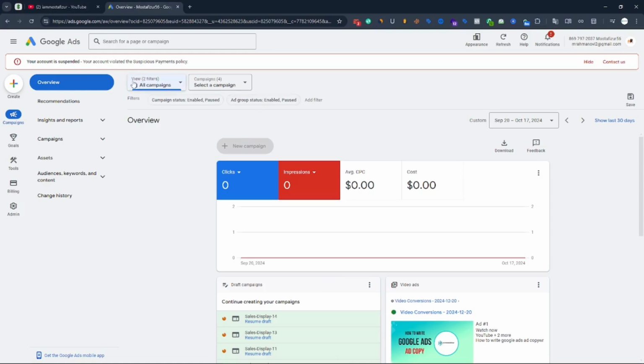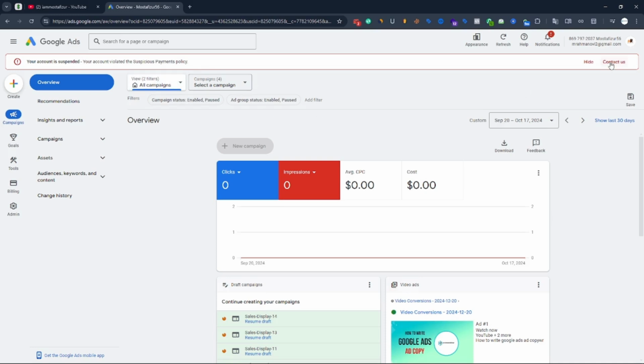Today we are going to see a message from Google that says your account is suspended due to suspicious payment policy. So today we are going to see how to solve this problem. I use this account for practice purposes. Last day I ran an ad for practice, and after that the message was given from the Google team. So we are going to solve this problem.